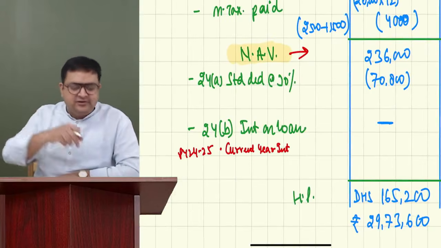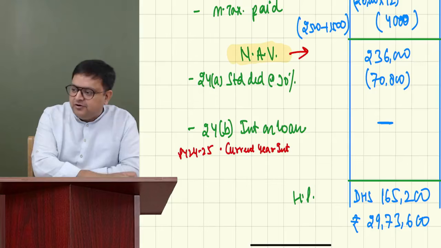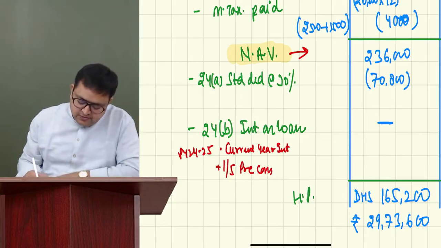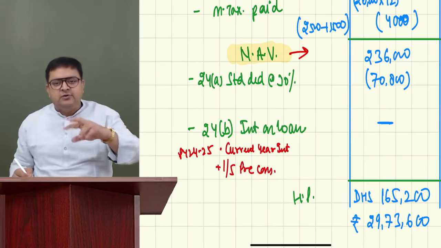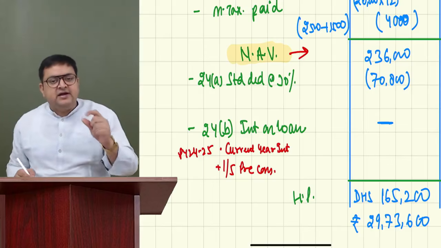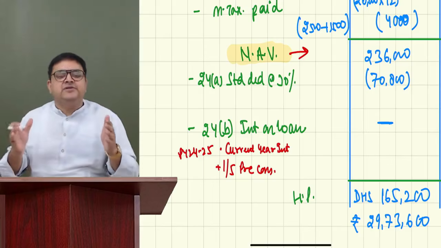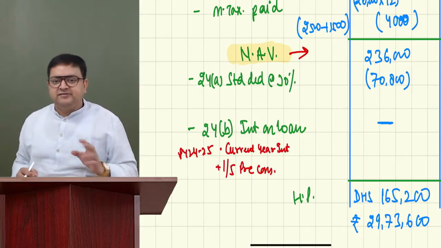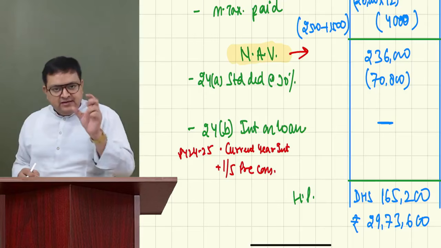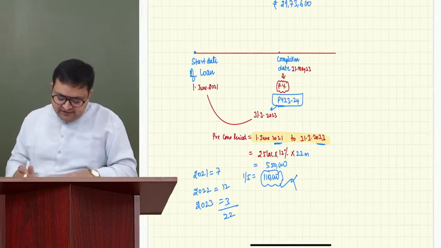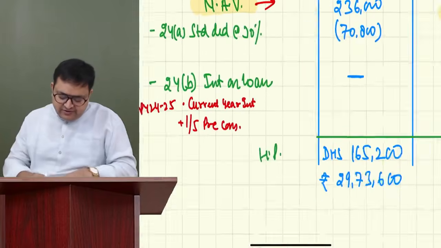So whatever is the interest of current year, previous year 24-25, this interest. And if we are in the first 5 years, then plus 1/5 of pre-construction also. So please remember, you will not make any mistake if you follow this. Current year interest means the year which you are computing for. We are computing for 24-25, previous year. And if we are in the first 5 years, pre-construction also. So we are in the first 5 years, pre-construction 1/5 is 1,10,000.